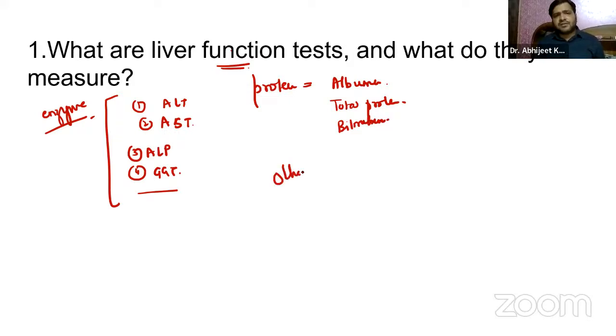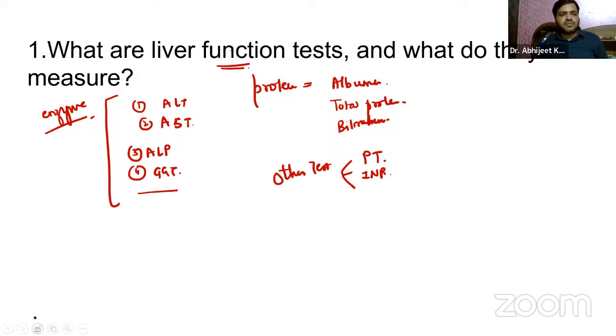And we have other tests also, guys. You already know we have prothrombin time, INR, that is international normalized ratio. Basically it measures the blood clotting time derived from prothrombin. It is used to monitor patients on anticoagulant therapy. So elevated INR can actually indicate liver dysfunction and problem with the coagulation process. So that is something you have to remember over here.